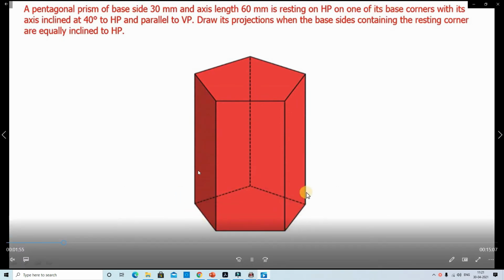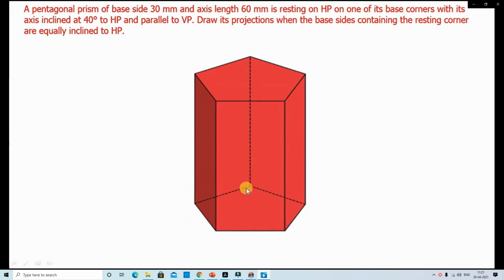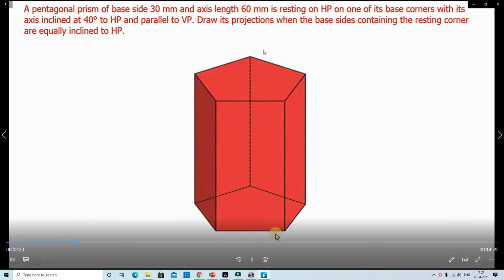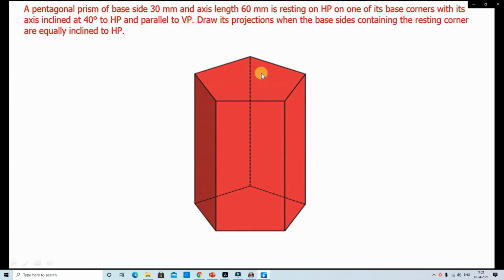Now one more problem. Same problem, but the position is changed; here the rectangular face is on HP. Note down the problem. A pentagonal prism of base side 30 mm and axis length 60 mm is resting on HP on one of its base corners, with its axis inclined at 40 degrees to HP and parallel to VP.